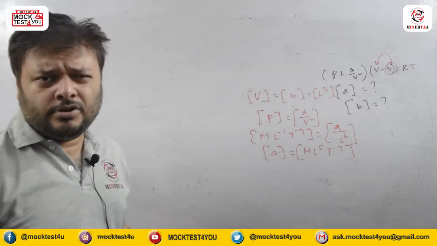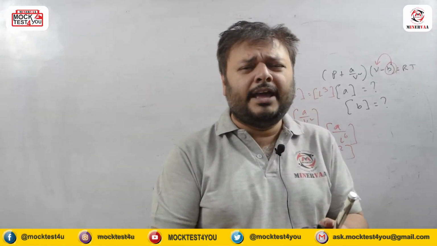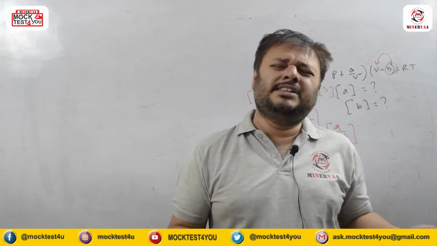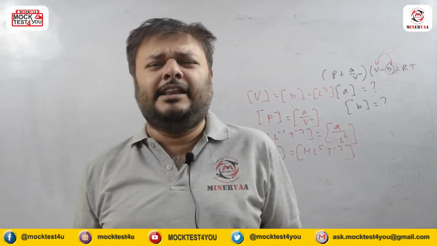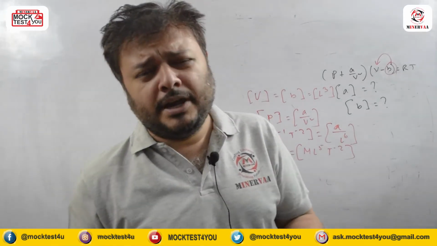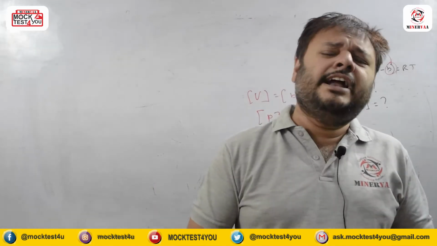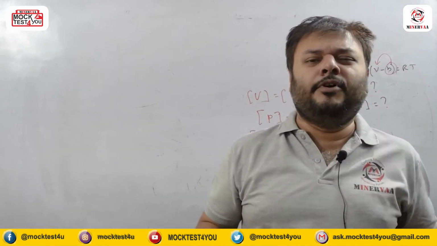And in some textbooks, in place of L cube, it is given as L cube mole inverse, no issues. They are taking it for 1 mole, so it is L cube mole inverse. Here also they can write M L to the power 5 T to the power minus 2 mole inverse. So these kinds of things are always there and we can't neglect or avoid them.